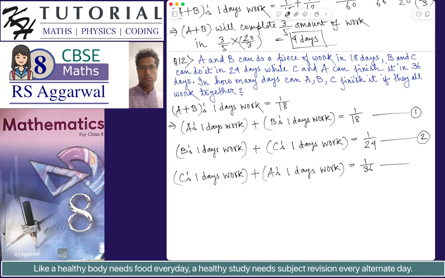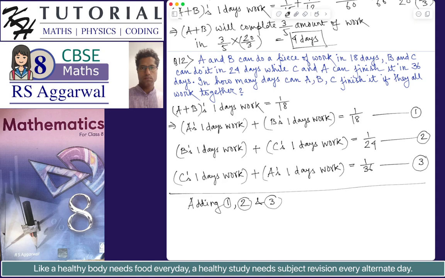This is result or equation 3. Now if we add all the three equations or results, adding 1, 2 and 3, when we add an equation, what we do is